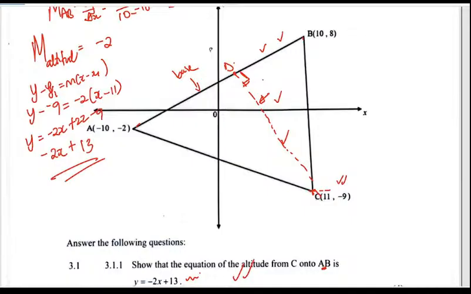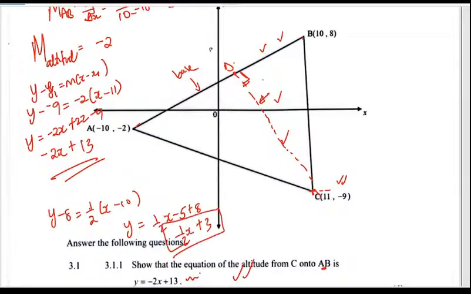So we're going to say, if we have y minus 8 is equal to a half into x minus 10. Let's open this up. It's going to be a half of x minus 5 plus 8, meaning that's a half of x plus 3. So this is the equation of that line.